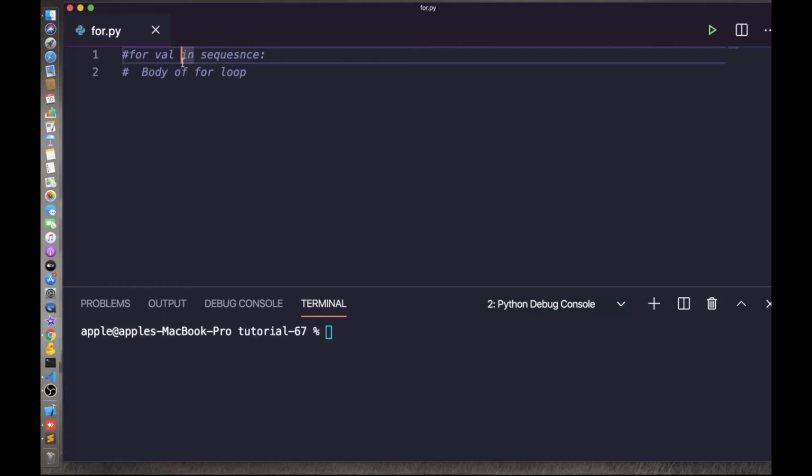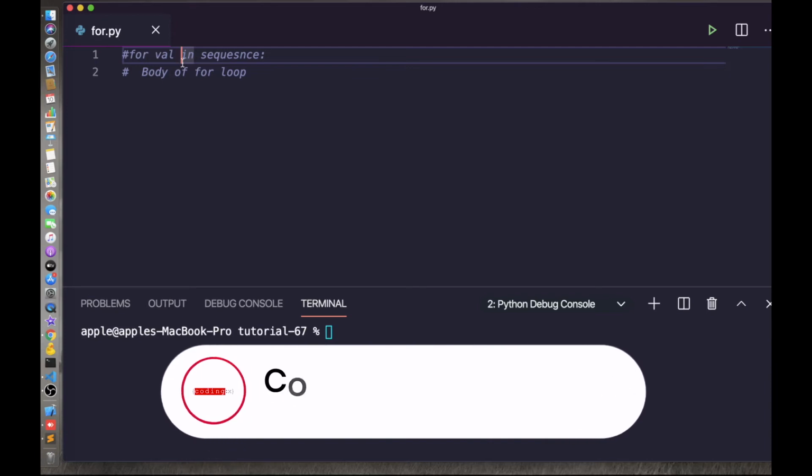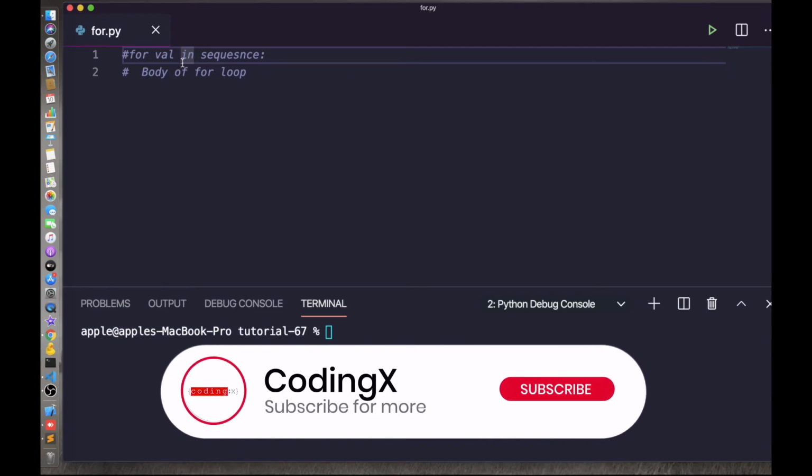In the previous tutorial, we had discussed the while loop in Python, which was used to iterate over a block of code as long as the expression or condition is true. In this tutorial, we will discuss how to iterate over a sequence of elements using the different variations of the for loop. What is a for loop in Python? As I said, the for loop in Python is used to iterate over a sequence, meaning a list, tuple, string or other iterable objects. Iterating over a sequence is called traversal.